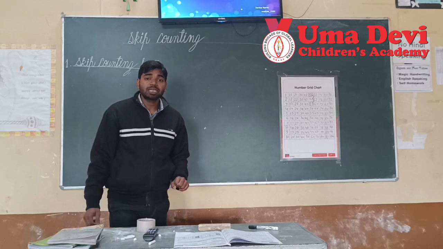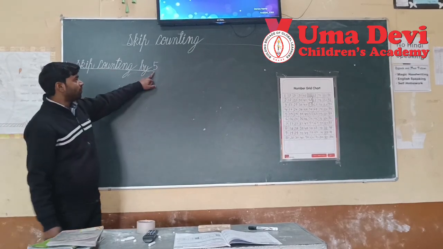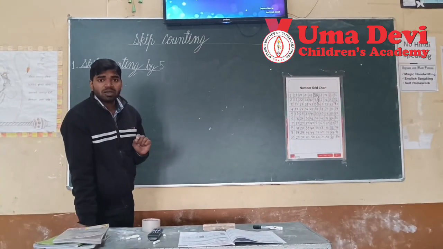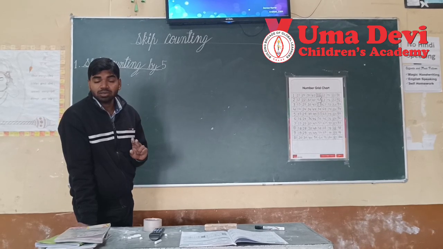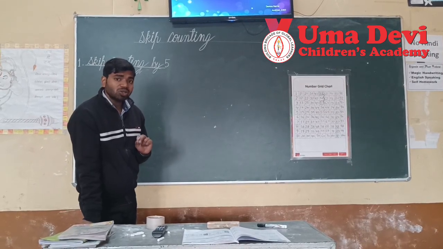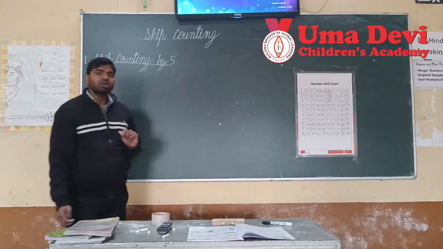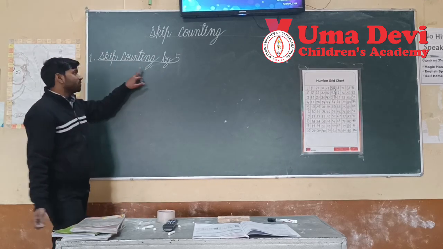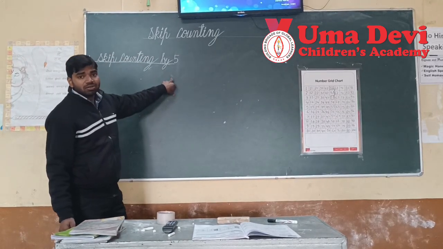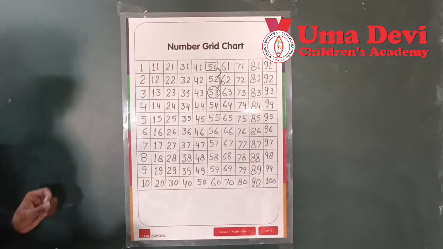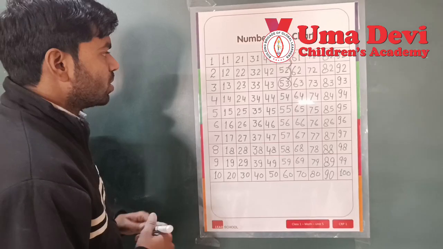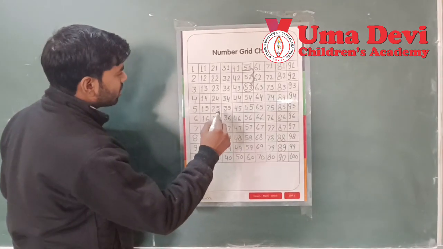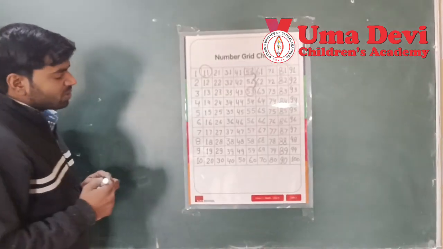Okay, now we learn skip counting by 5. As this is also the same as what we have done in skip counting by 2, we will do the same thing here. In skip counting by 2, we took 2 jumps. In skip counting by 5, we will take 5 jumps. From where should I start? I am taking 11. My first number is 11.